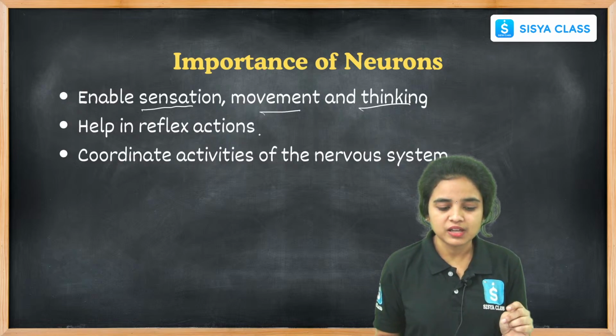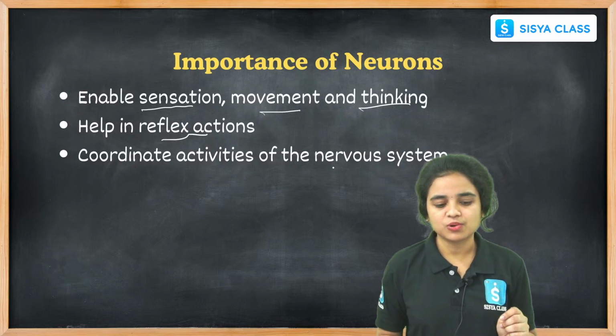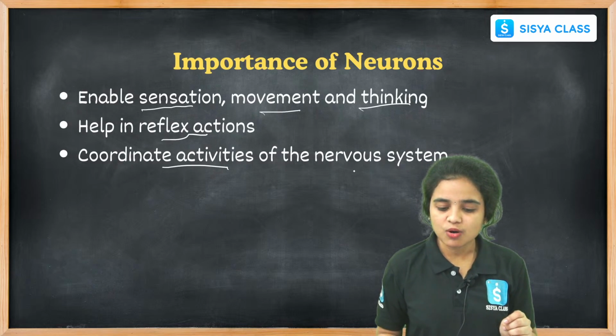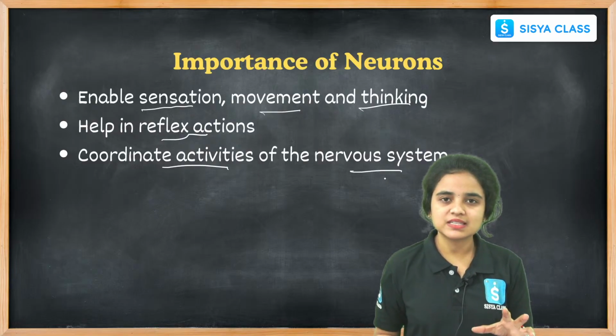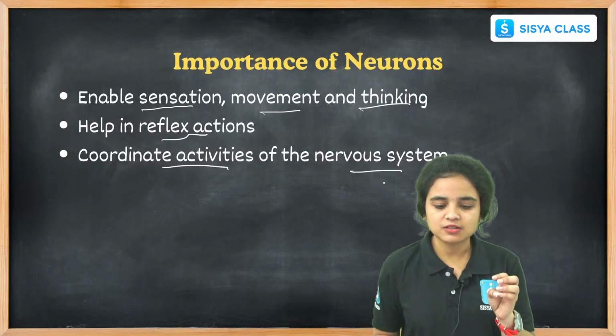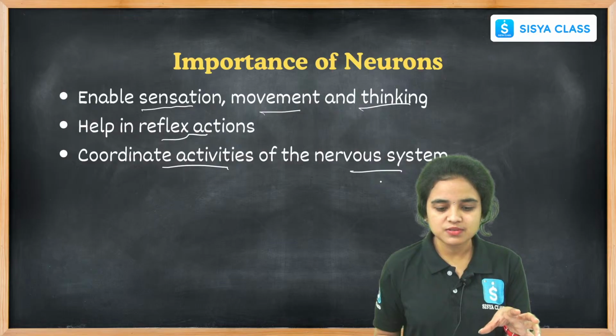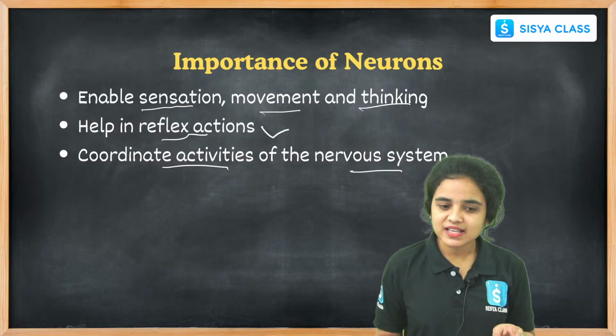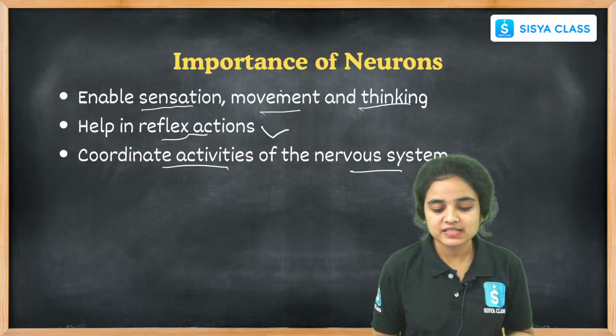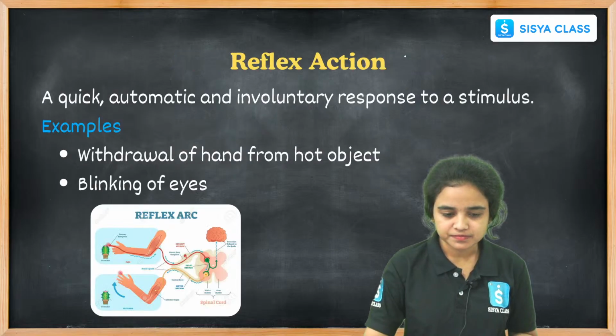Everything is controlled by the neurons, which help in reflex actions also and coordinate the activities of the nerve system.